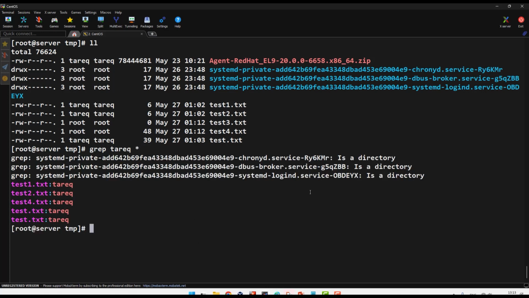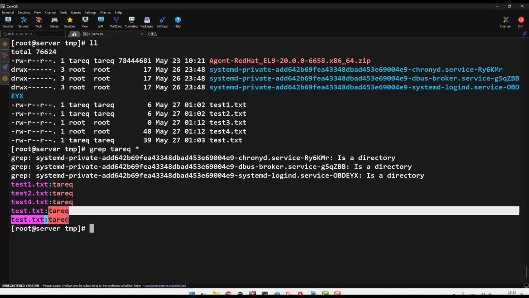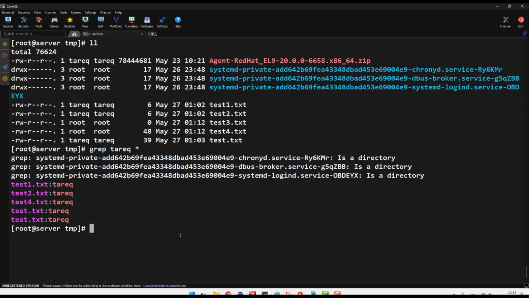Okay, if you see here, some of them are directories, which means they cannot be accessed. This is a directory, not a file to search in, because it's a directory folder, I cannot search in. Okay, this is correct, only files can be searched. And if you see here, they show me this file has Tariq, this file has Tariq. If you see here, 2 times in test, I have Tariq 2 times. Maybe I have Tariq more, but it's a different letter case, a capital letter or something.